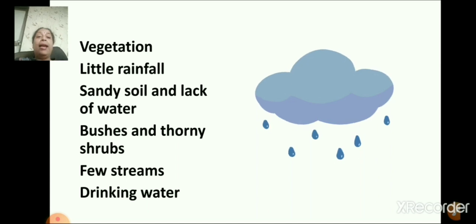Okay, and there are a few streams which fill up only when there is rain. So there is a severe shortage of drinking water for the people who live in the desert region.